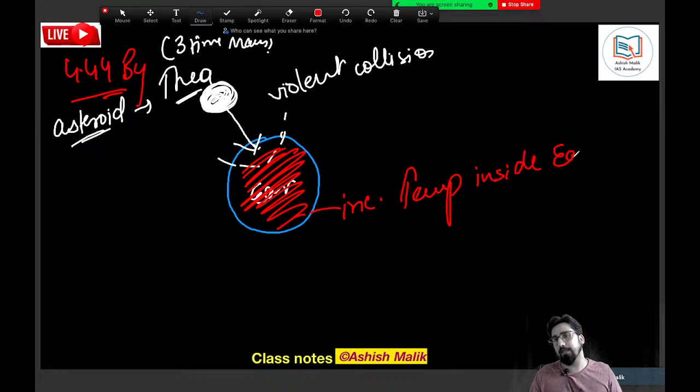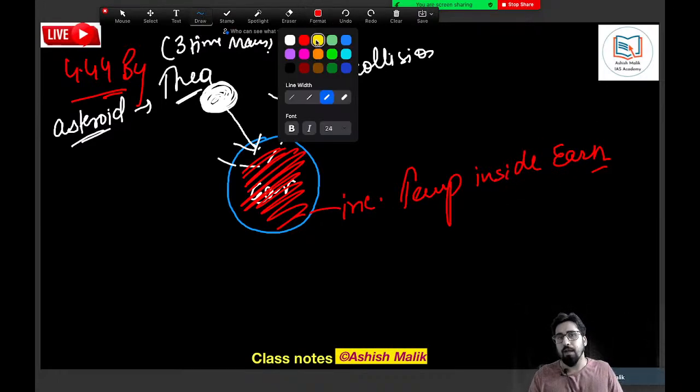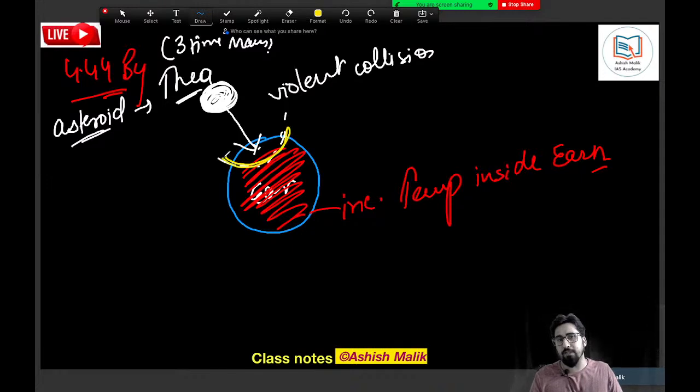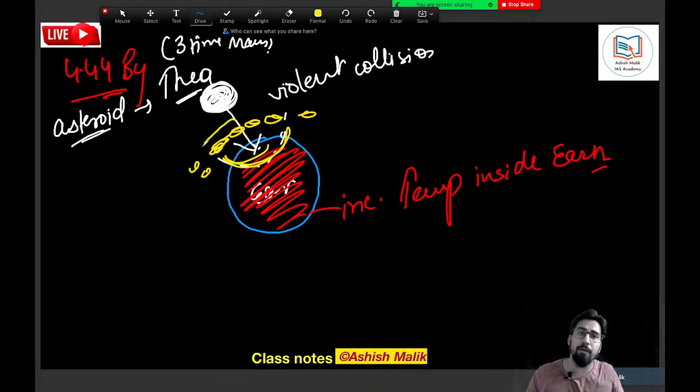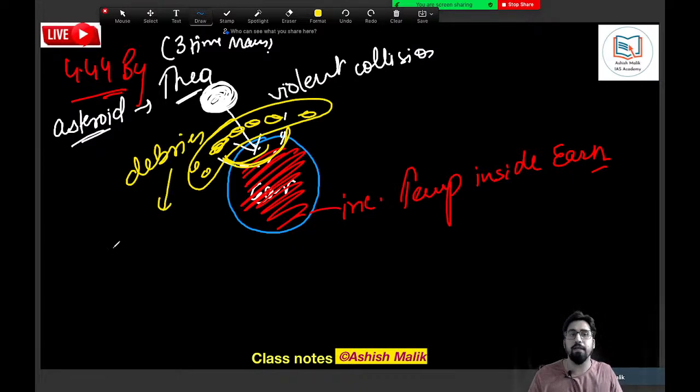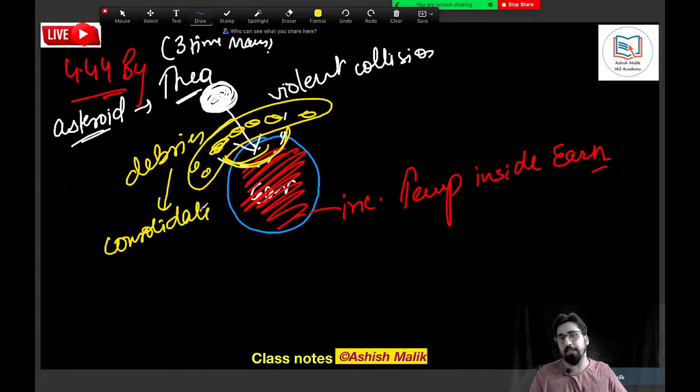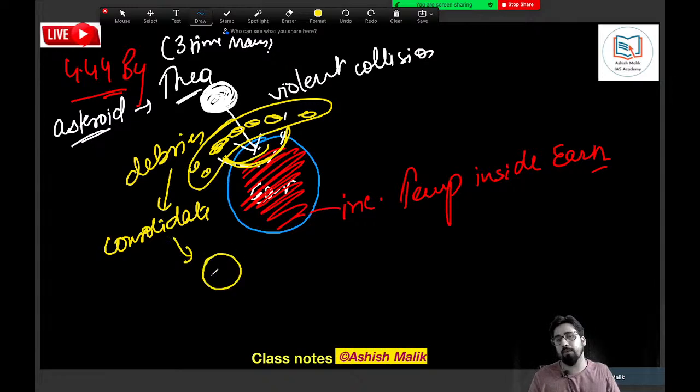So what happened when this collision happened? All the debris which were formed as a result of the collision, later on, these debris basically consolidate and they take the shape of the Moon.